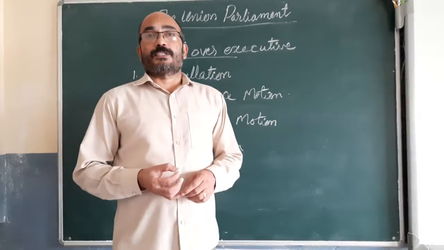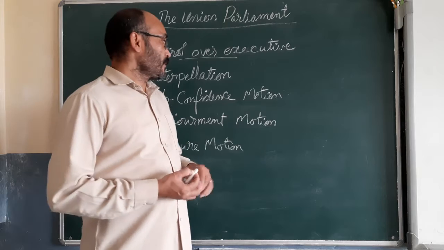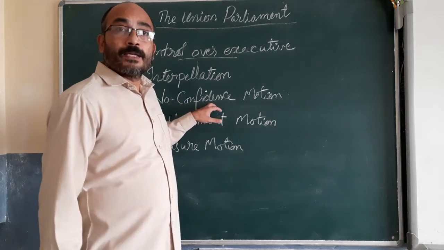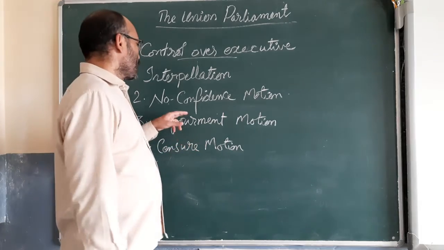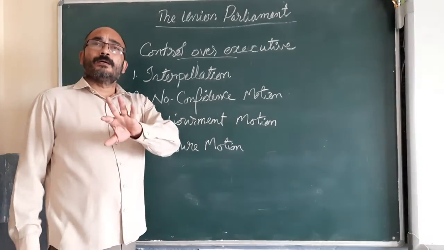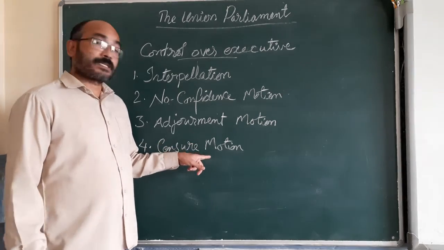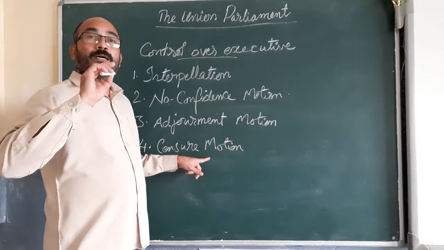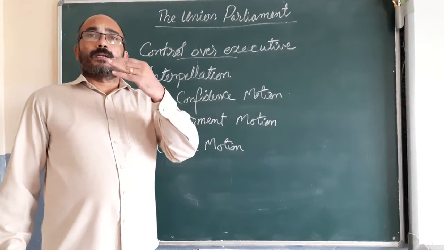But there is a difference between the no confidence motion and the censure motion. To move a no confidence motion, no particular ground is required. No particular ground means no particular reason is required. But a censure motion is allowed only on the ground of a particular topic, only on a particular matter.